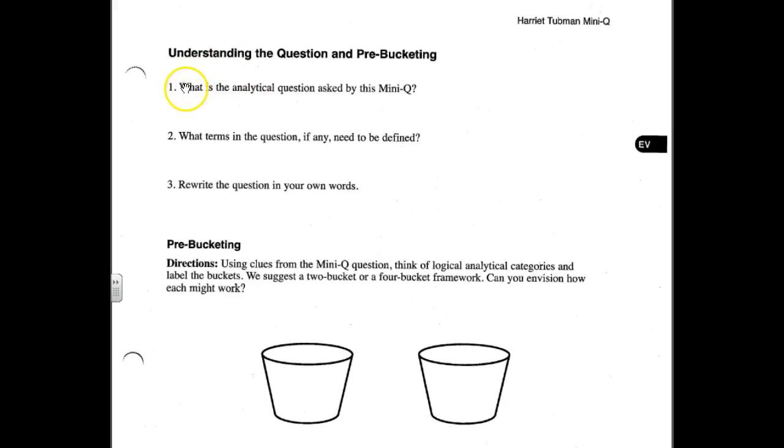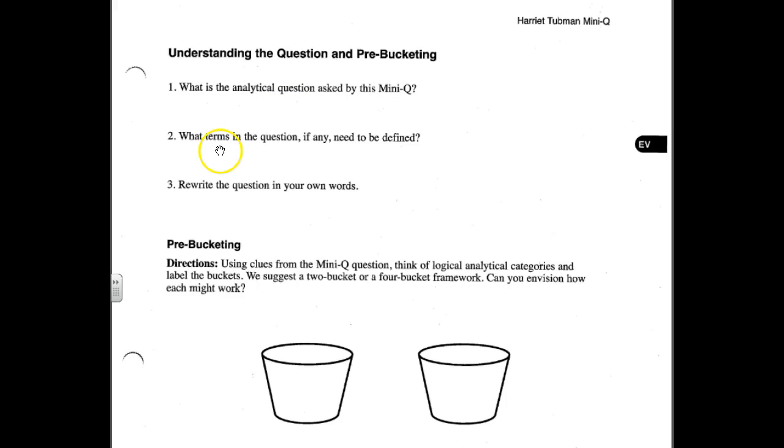Understanding the question, we discussed these last week. What is the analytical question asked by this mini-Q? The answer to this is always, always, always going to be the title of the mini-Q packet. So the analytical question asked by this mini-Q is going to be, what was Harriet Tubman's greatest achievement? I think we went over that in class last week.